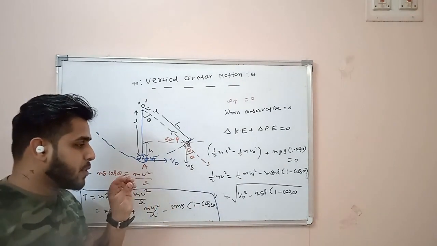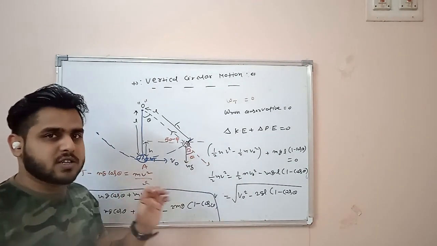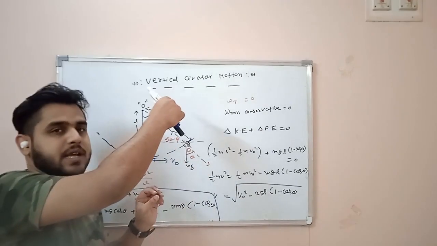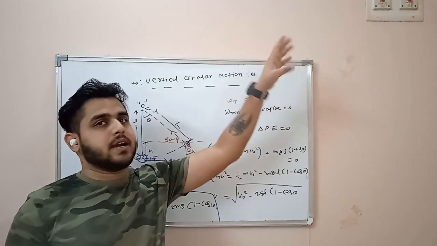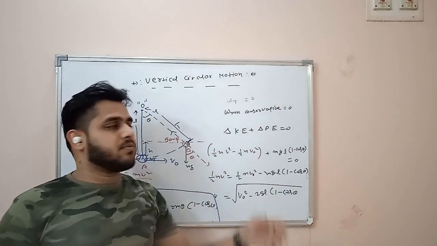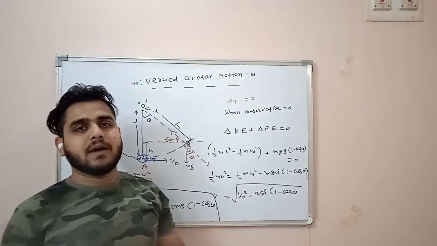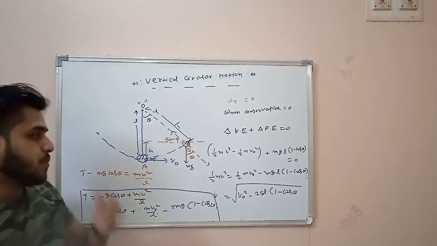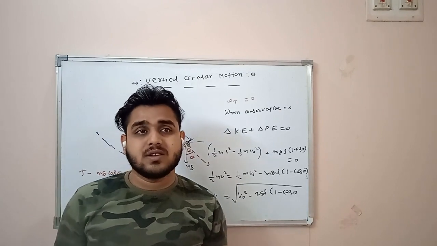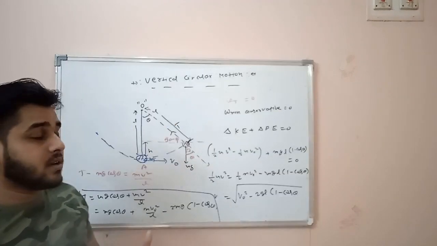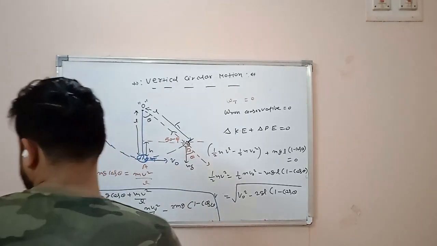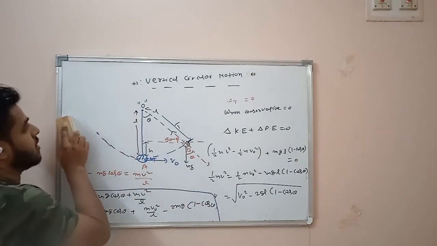One more case will occur. If I provide a particular speed or a particular range of speed, what will happen? Just assume the nail is over here. The bob will go up to this point, and at this point the string will slack, the string will lose its tension, and the bob will just follow the projectile path, the parabolic path. Based on this V naught, we'll now define three cases and see what will happen in each of them.